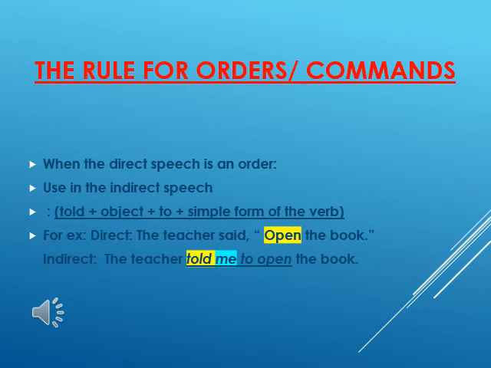When the direct speech is an order, we use told plus object plus to plus the simple form of the verb. For example, direct speech: the teacher said, "Open the book." It's a command, it starts with a verb. Indirect: the teacher told me to open the book.